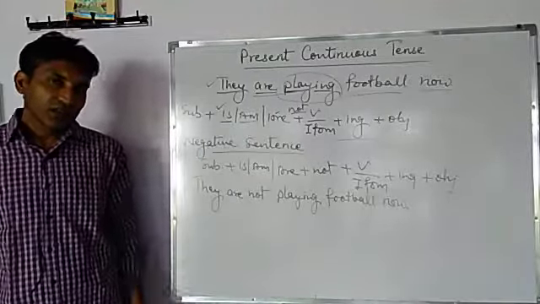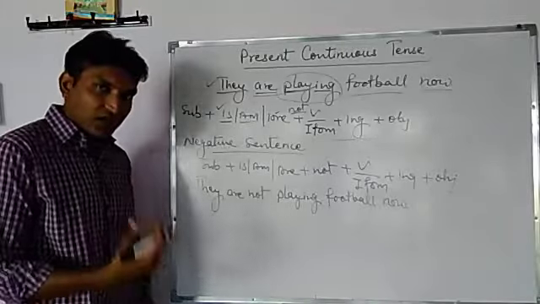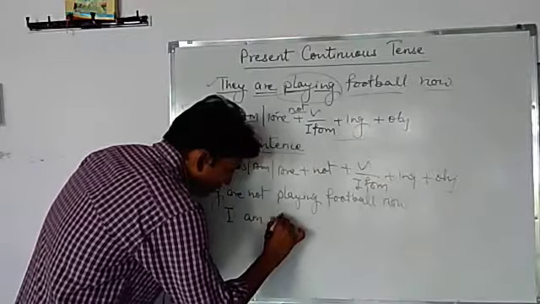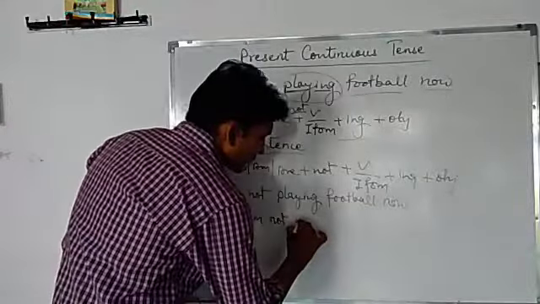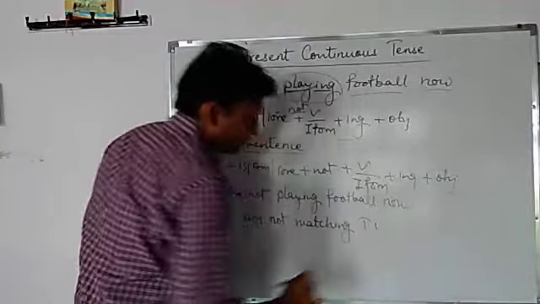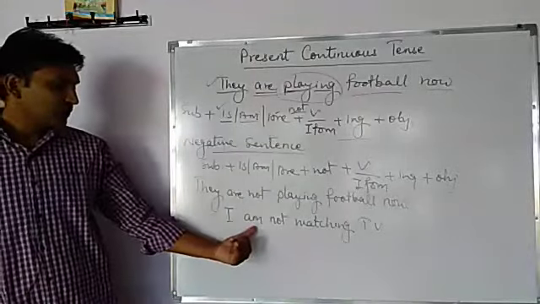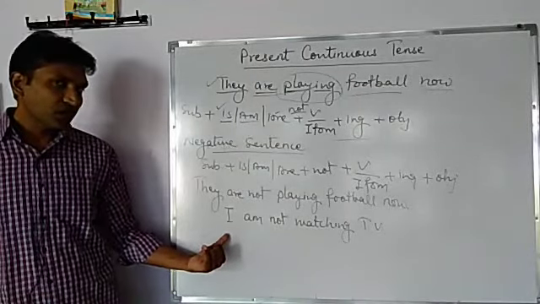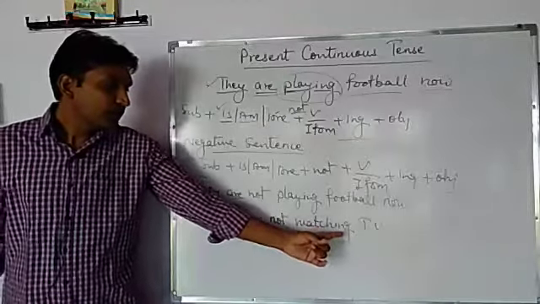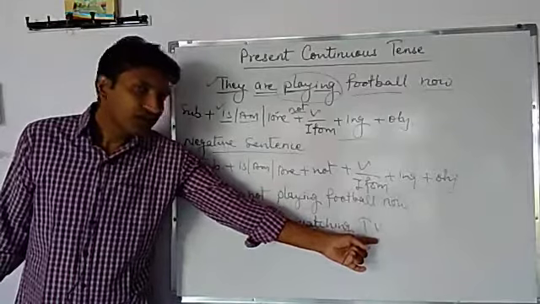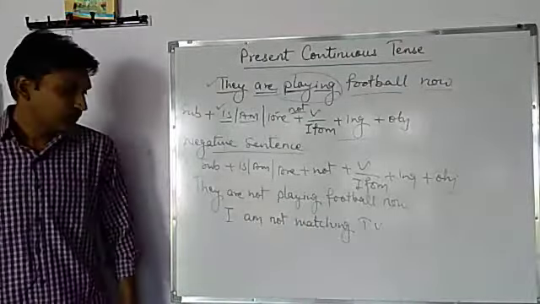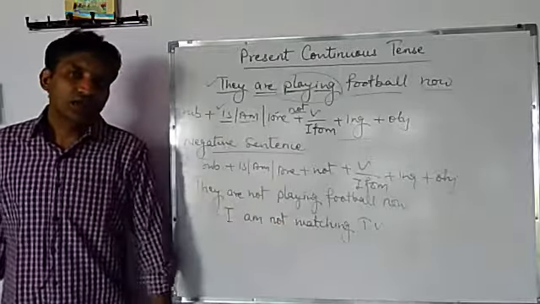I think it's clear. One more sentence with I, the subject will be I. I am not watching TV. Subject plus helping verb according to the number of the subject, then not, then the first form, then ing, and in the end the object, and it becomes the negative sentence of present continuous tense. I am not watching TV.